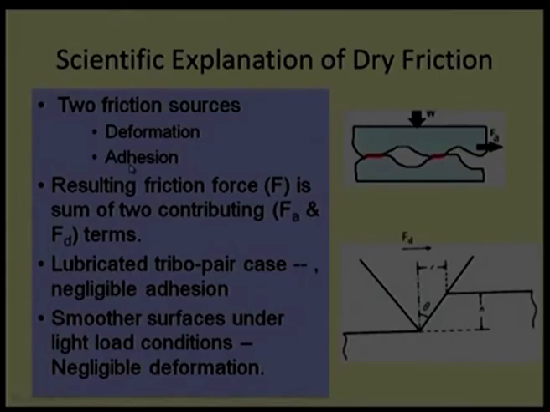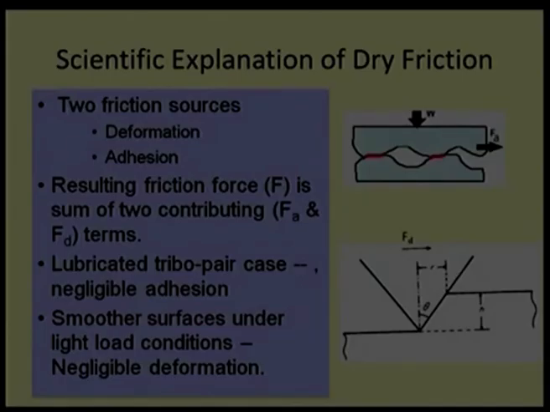So, there are 2 extremes. We can lubricate the surface partially, the mixed lubrication case, where the adhesion force turns out to be 0 or negligible, and when we use an extra smooth surface, we will have only adhesive force and the deformation force will be negligible.